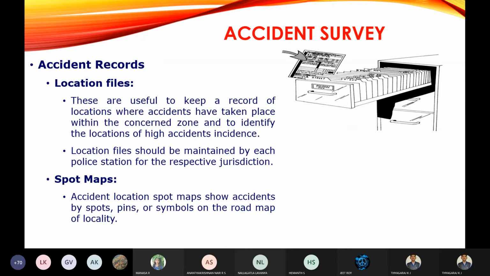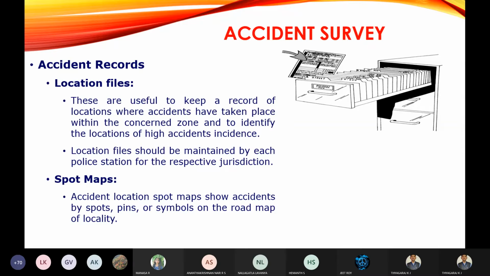For a particular location, for example, if you consider Vidyanagar Cross, a separate accident location file will be there in the nearby traffic police station. A separate file will be maintained for each location.